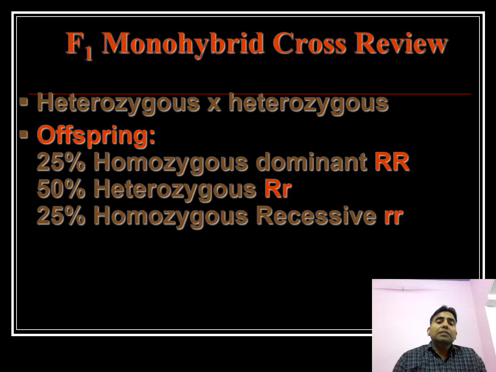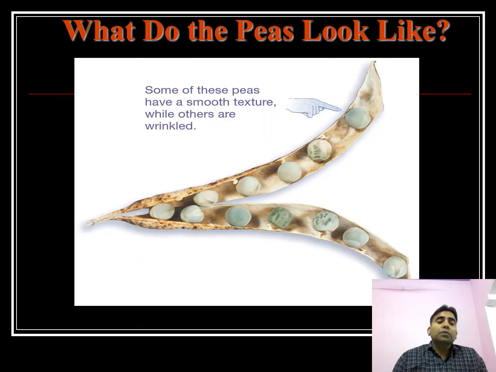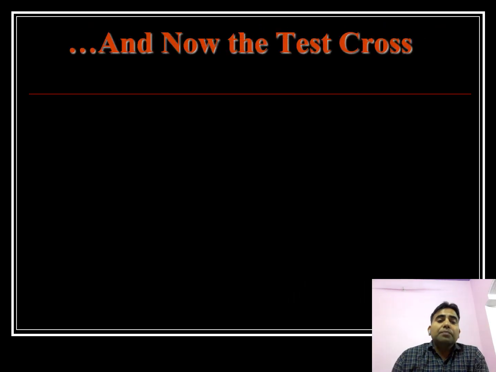Monohybrid cross review: heterozygous crossed with heterozygous gives offspring 25% homozygous dominant, 50% heterozygous and 25% homozygous recessive in the F2 generation. Here we can see the P plants.